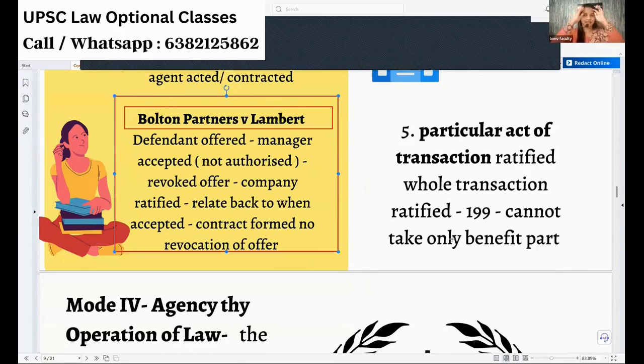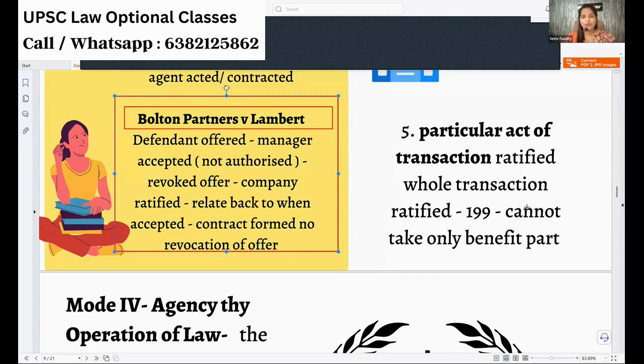Next, if you are ratifying any act of the agent, and it has a series of actions, you cannot accept one part of the action and deny the other part. Say, for example, my agent has sold my goods for some 10,000 rupees. Now I have to give the goods. He doesn't have any authority to sell. Now he has sold. So I will say I will ratify only half of his act, that is receiving the money. Now, the delivering of the goods part, he doesn't have any authority, so I will cancel that. I will ratify only the part that is beneficial to me.